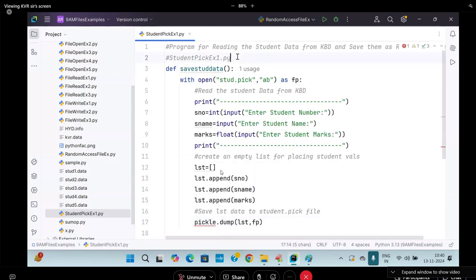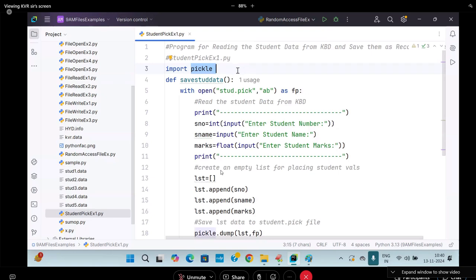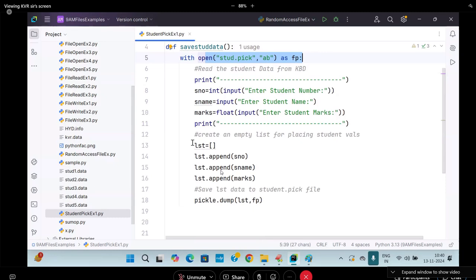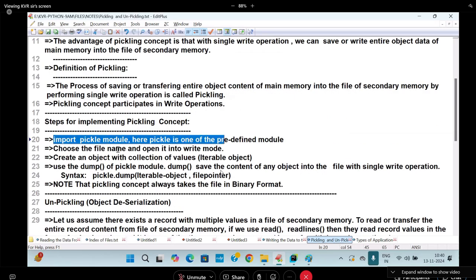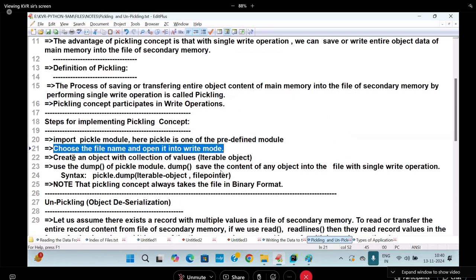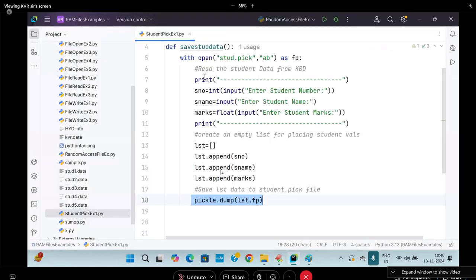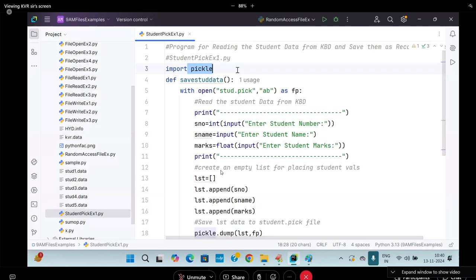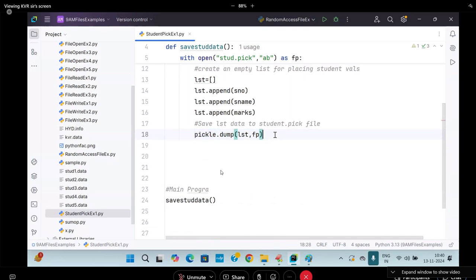Pickle is a module. I need to import what? Pickle. Import pickle. Choose the file. Import the pickle module. Choose the file name. Open it in write mode. Keep the data in an iterable object and dump it. See my implementation here. Import the pickle module. Choose the file name. Open into write mode. Create the iterable object. Dump it. Perfect. Step number 1, importing, and then opening the file, preparing the collection object, iterable object, dumping. What will I do?